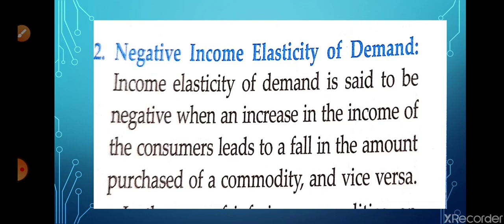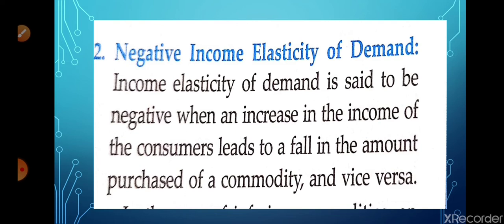In which case is it possible? It is possible in the case of Giffen goods. Giffen goods we have already discussed in the second chapter, the demand chapter. Giffen goods are those goods whose demand falls when the income increases. So it is known as negative impact of income.